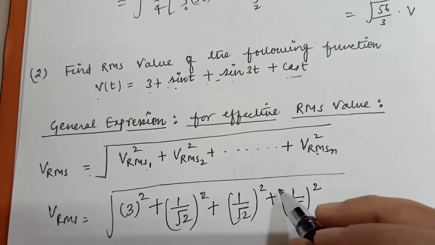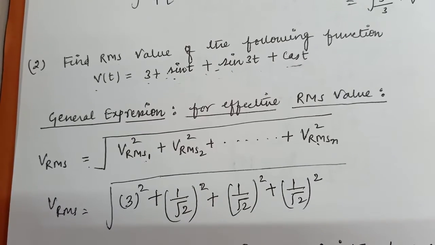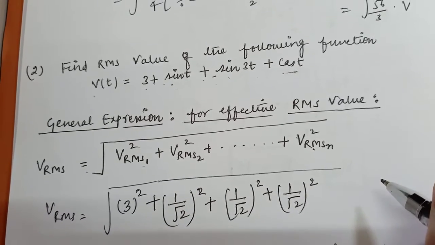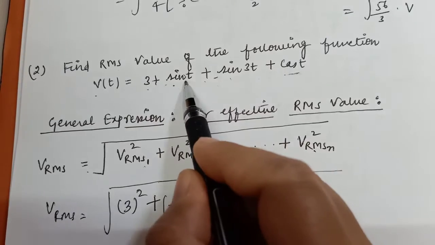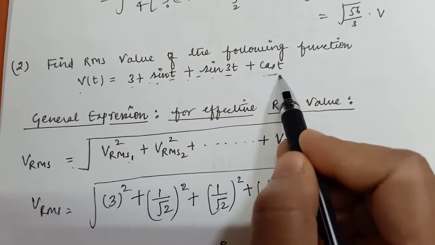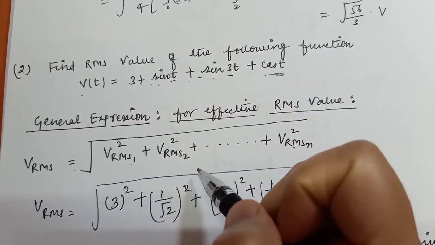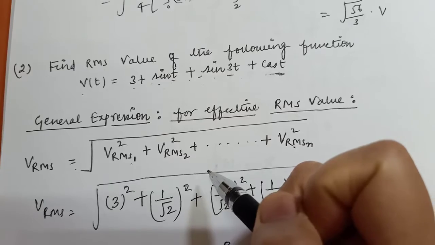So this is the general expression for finding the effective RMS value. Here, one note you should write down: RMS value is independent of the frequency. See here, omega is 1, here omega is 3, here omega is 1. So RMS value is independent of the frequency of the waveform, but it depends on the shape of the waveform.